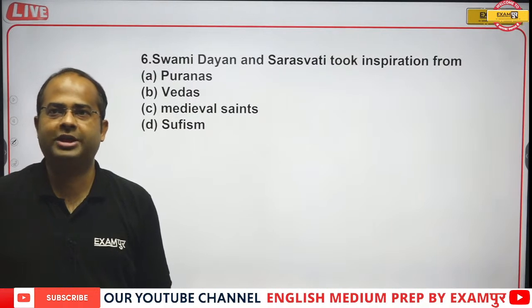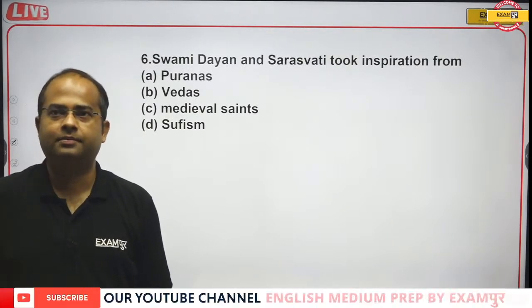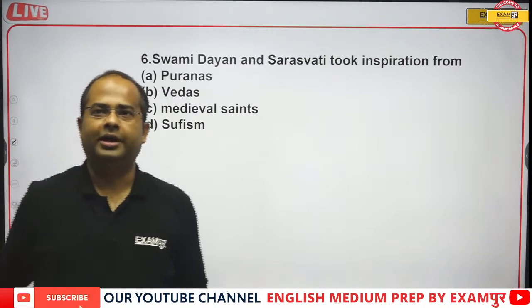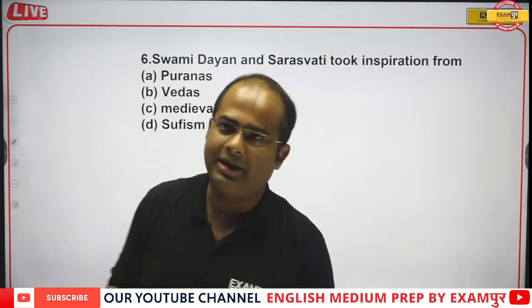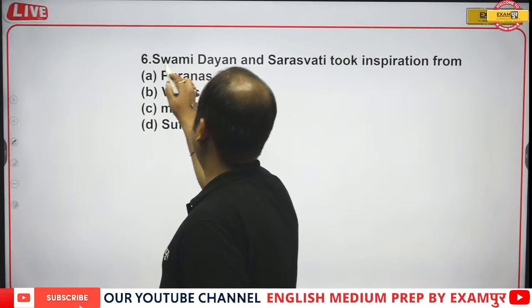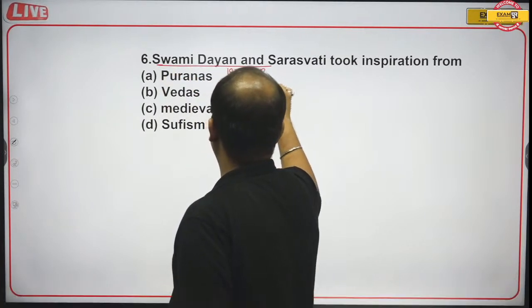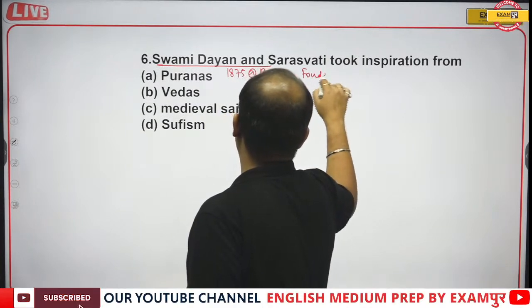Okay, very good, Vijay, Jivitha, good everyone. Chandharu is also giving the right answer. Great. Yes, Prashant, that is option B. Swami Dayanand Saraswati in 1875 in Bombay founded Arya Samaj.